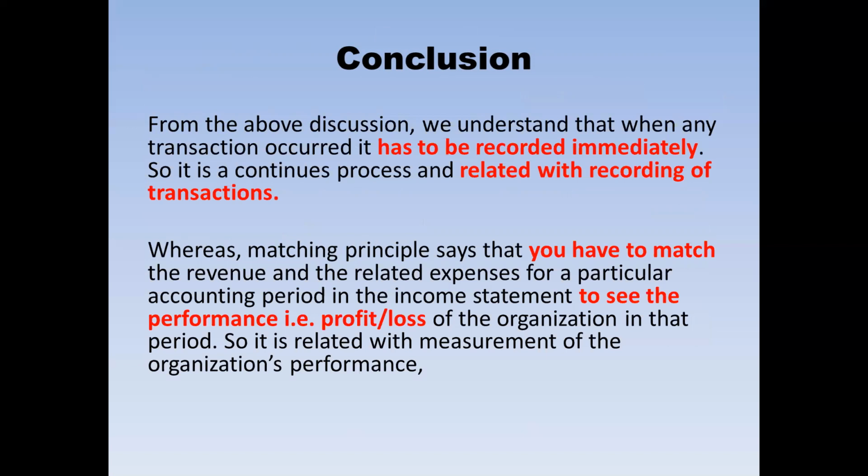One might argue how the mobile operator will record their revenue immediately, because there might be a call every second or every minute. How is it possible to record the revenue every minute? In that case, you can process batch-wise. For example, the whole day's revenue data will be sorted out at the day end. Then at the day end, you will pass an entry to record the revenue. And it needs to be done every day on a continuous basis.